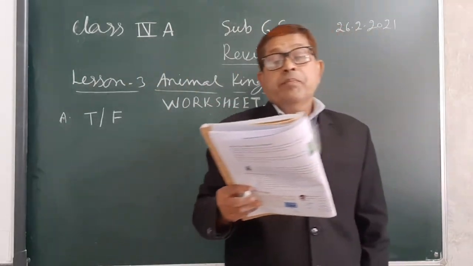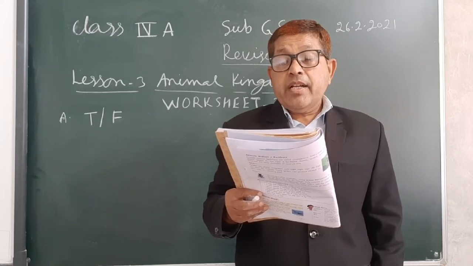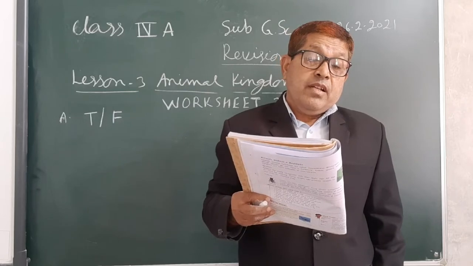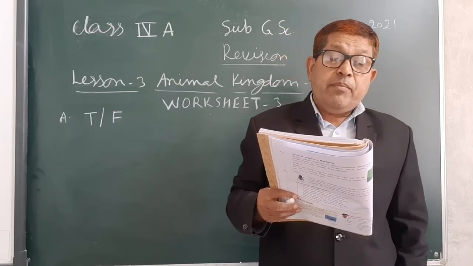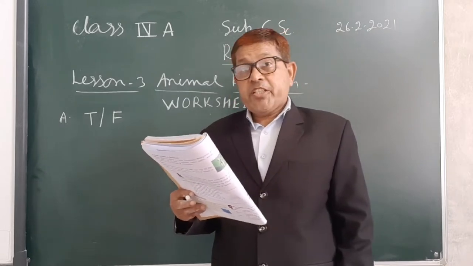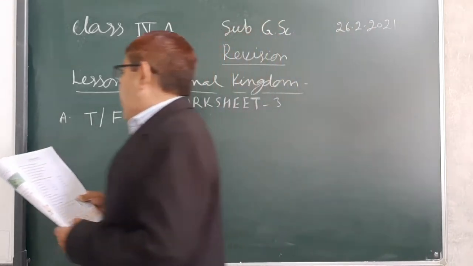So first, animals that have a backbone are called invertebrates. No, it is wrong. Animals that have a backbone are called vertebrates. So the first statement is false.